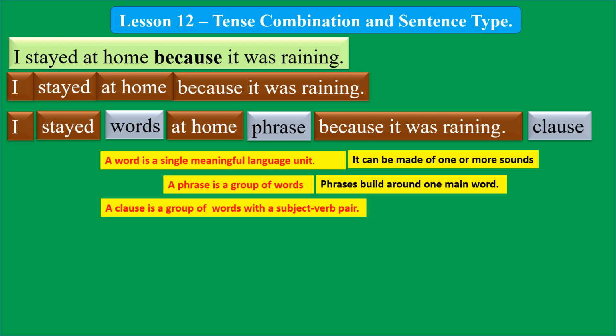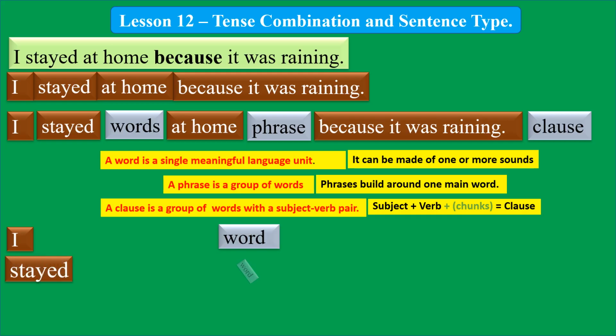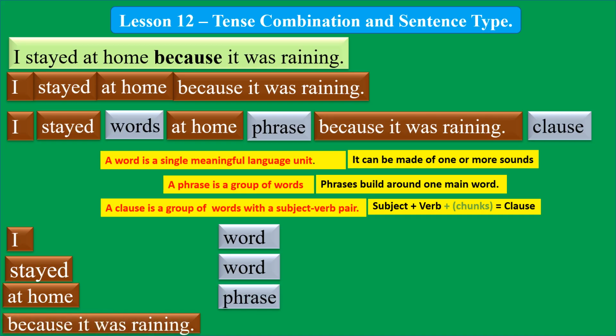A clause is a group of words with a subject verb pair. There should be a subject and a verb. Then it equals a clause. I, it's a word; stayed, word; at home, phrase; because it was raining, clause.